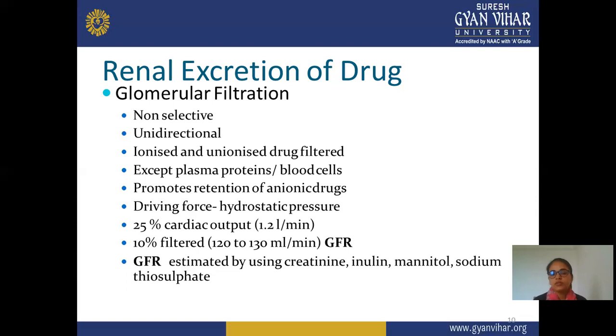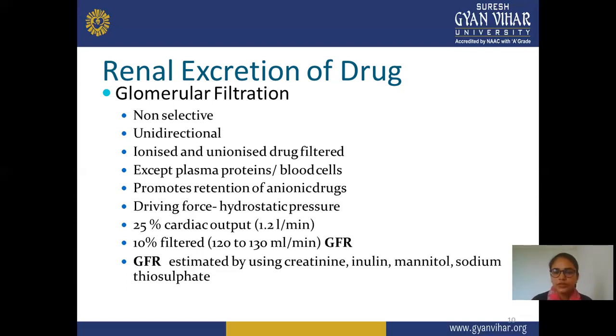This 25% of cardiac output is 1.2 liters per minute, and 10% of that is filtered. The filtered volume is 120 to 130 ml per minute through glomerular filtration, so the glomerular filtration rate is approximately 120 to 130 ml per minute.